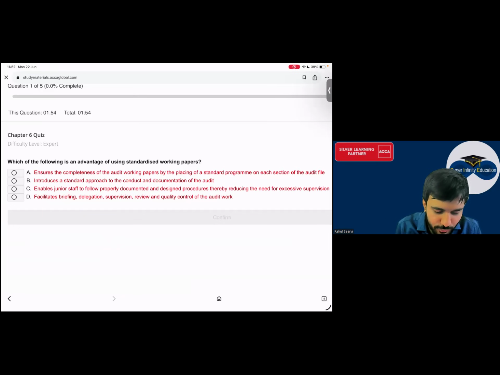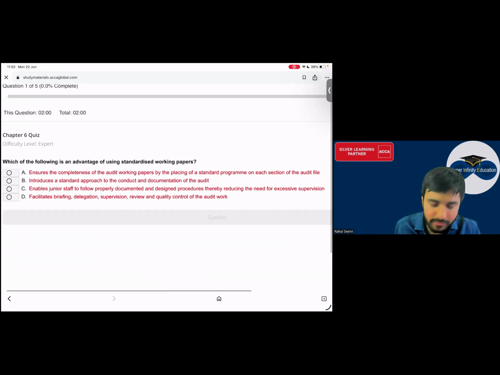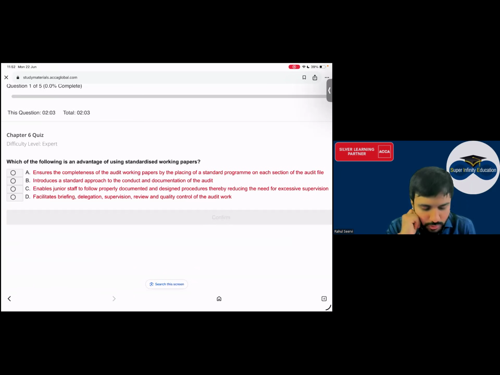Enables junior staff to follow properly documented and designed procedure, thereby reducing the need for excessive supervision. Now you also say it. Now if your juniors are doing the work, everyone, if you gave them the proper format, does that mean you will not do supervision on that?